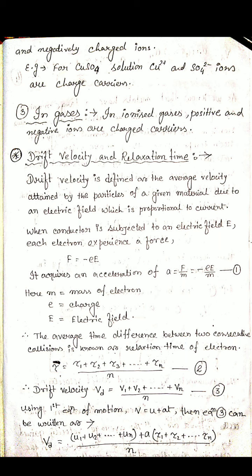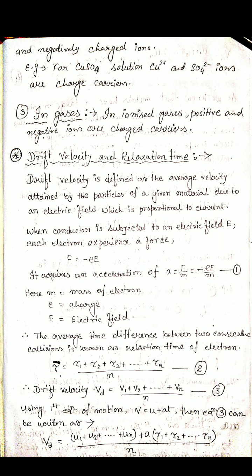When an external electric field is applied, what happens? A force acts on the electrons, and they attain some velocity. Because there are many electrons, not just one, the average velocity of those electrons is called drift velocity, after applying the external electric field. Now, when the conductor is subjected to an external electric field,